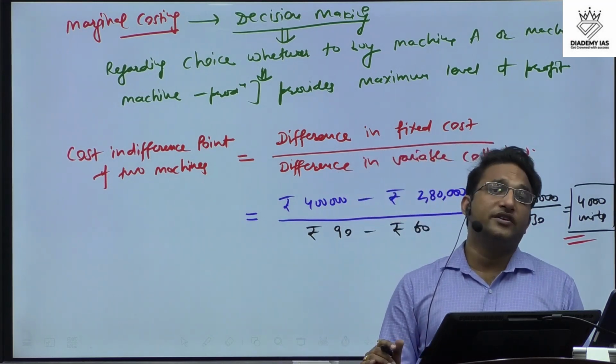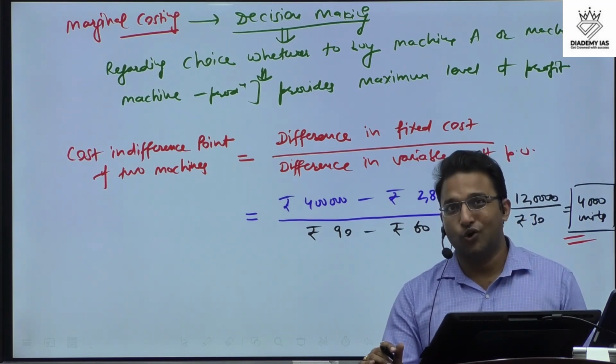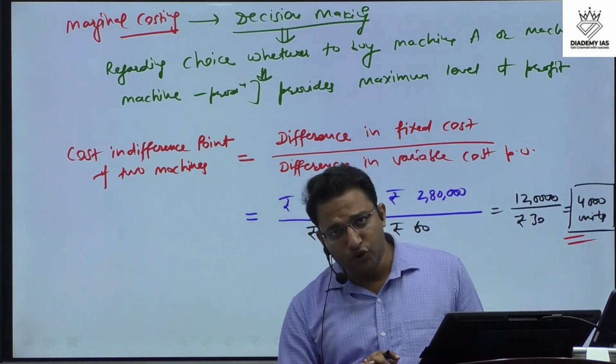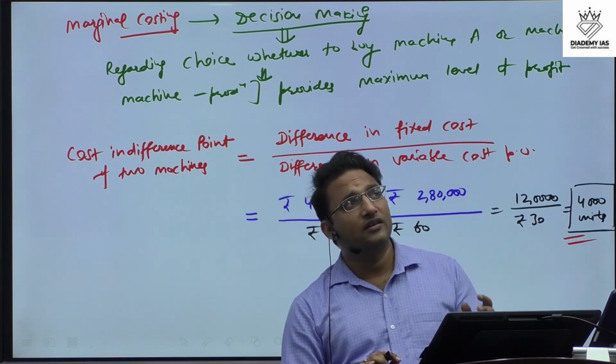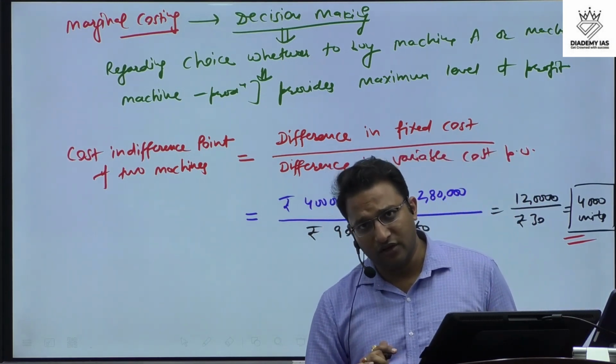Now you might be interested in knowing, sir, what is the source of this question? Cost indifference point. This cost indifference point is given in most of the standard books, but I traced back this question and I found it in the CMA material. CMA material has provided the question which we have given here, okay?